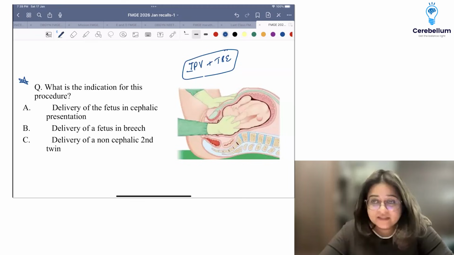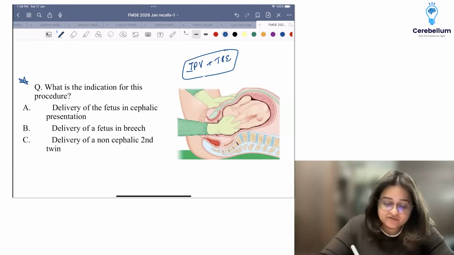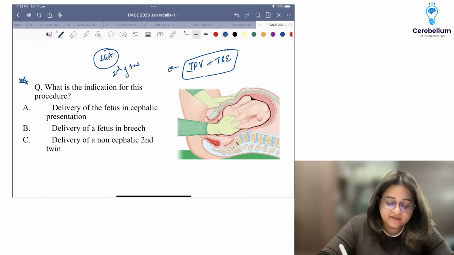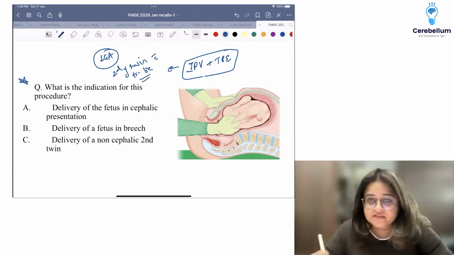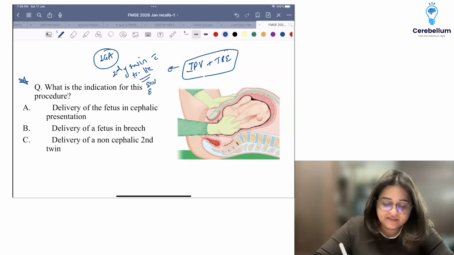It is done for the second twin, which is in transverse lie, and where an ECV or an EPV has failed. So obstetrics in today's day and age, first of all, is done always under general anesthesia. It's done in the second of twins with transverse lie. So if the first has delivered and the second is transverse lie, the first thing you try is ECV, external cephalic version, or external podalic version.